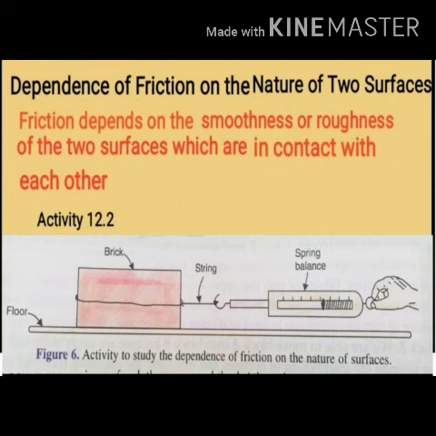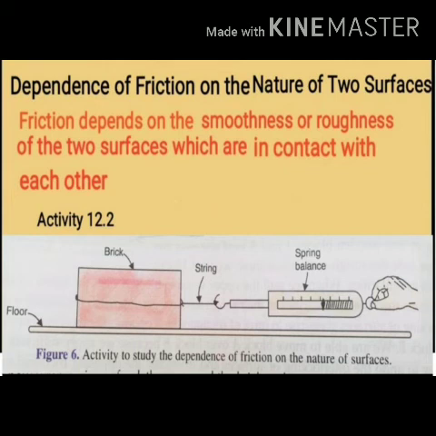After that, wrap a piece of polythene around the brick and again repeat the activity, means with the help of a spring balance again try to pull it and again write down the reading. What you will find is that the force of friction has decreased, as the spring balance reading is smaller than the first reading, when we pulled the brick without any polythene cover.